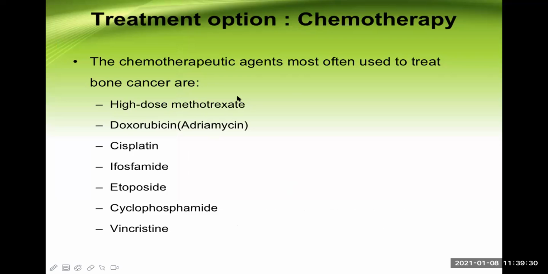The common chemotherapeutic agents used in the treatment of this bone cancer are methotrexate, doxorubicin, also known as adriamycin, cisplatinum, ifosfamide, etoposide, cyclophosphamide, and vincristine. These are the different chemotherapeutic agents or anti-cancer drugs. These are not common questions for you in the exam. You can simply say chemotherapeutic agents are used for the treatment of metastatic bone tumor. That's it.